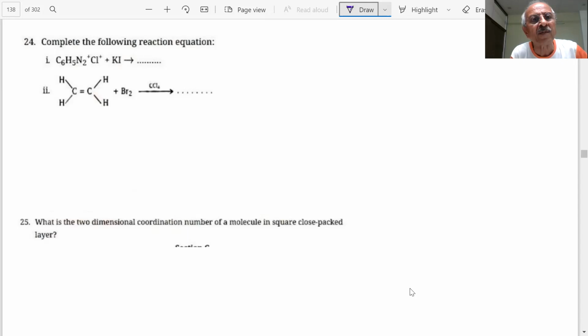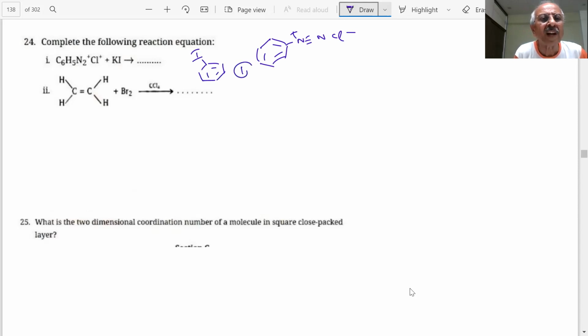How will you complete this? You already know what this is. Diazonium salt plus KI. He has tried to draw it another way, student. Iodobenzene, it will be. So this is a diazonium salt. Then what is the product? Only we have to write the product. Iodobenzene. Bas, that's all. 1 mark.